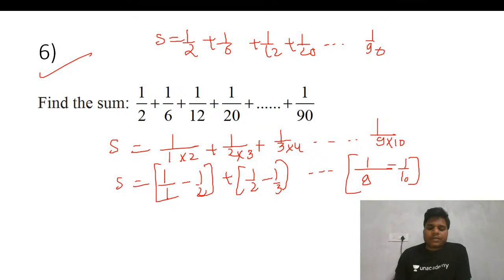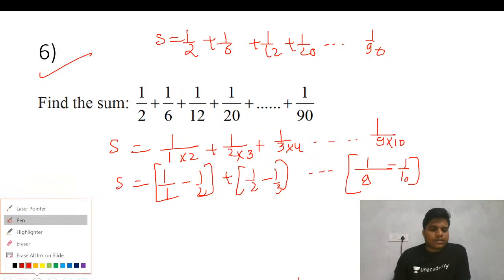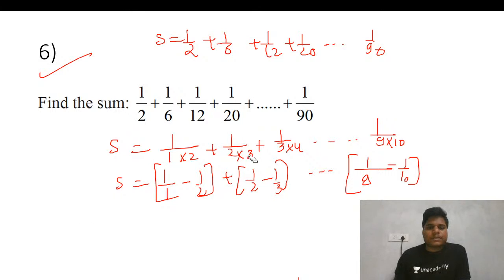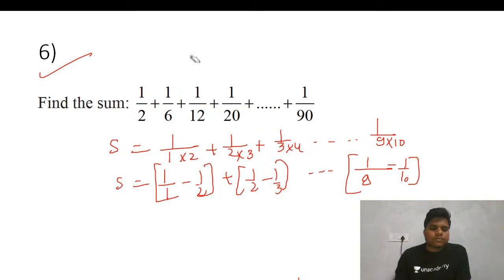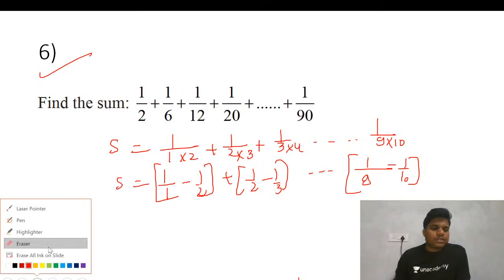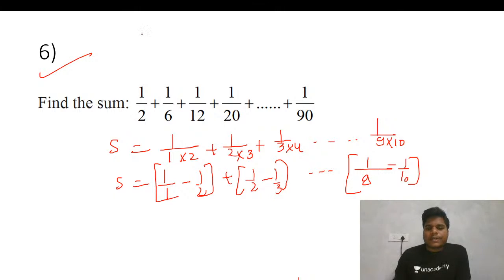Fine. So in this manner, if you see one thing here, if you go back and write all these terms in this manner, the first will be 1 minus 1 by 2, and the other will be 1 by 2 minus 1 by 3.